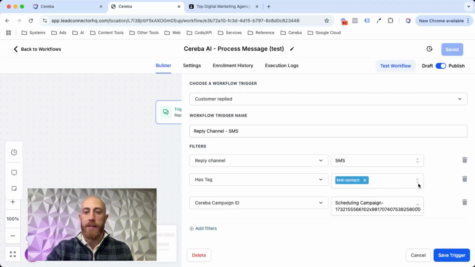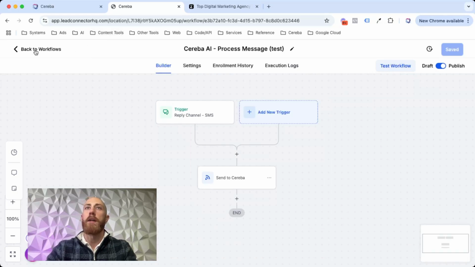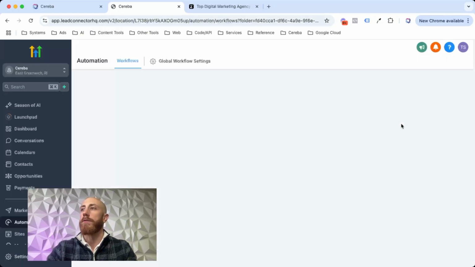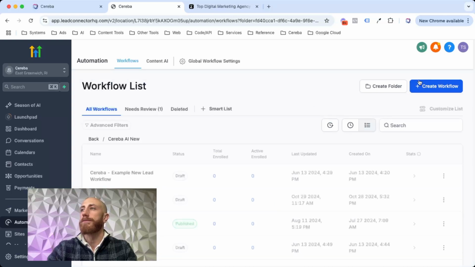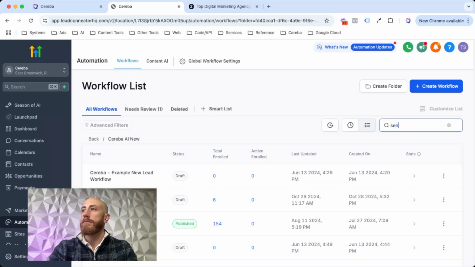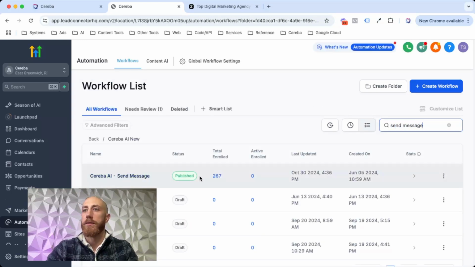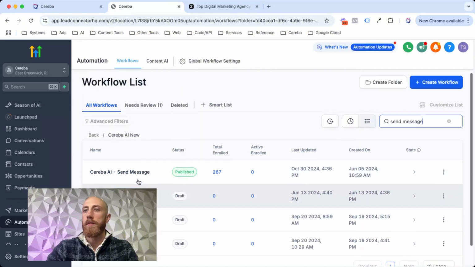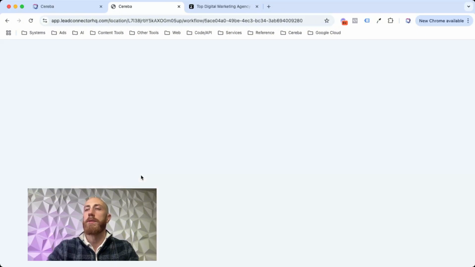You don't need this test contact tag right here. I use that on my side to make sure everything is testing, everything's working. So that's the one you need. Then from there we have a couple other ones. We have Cereba send message. There we go, Cereba send message.